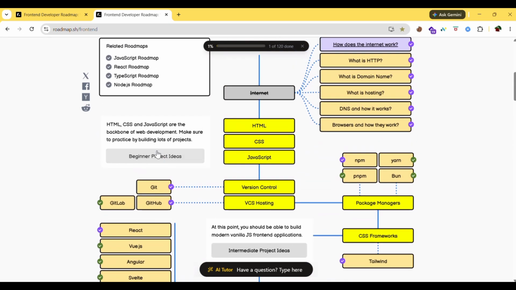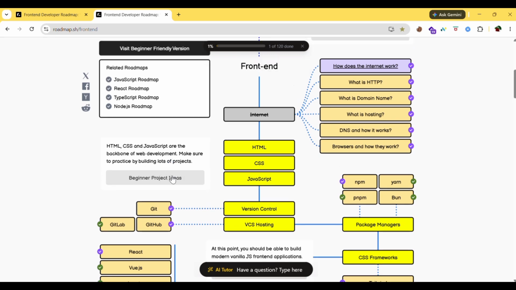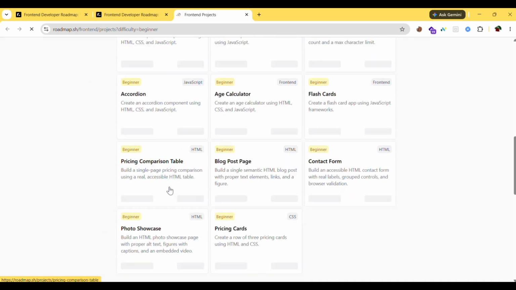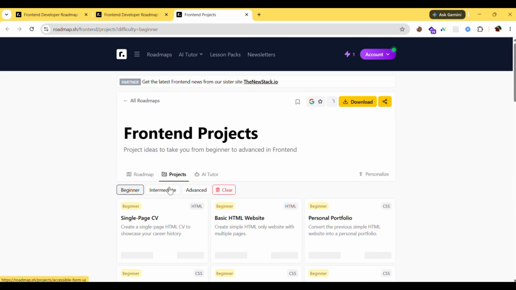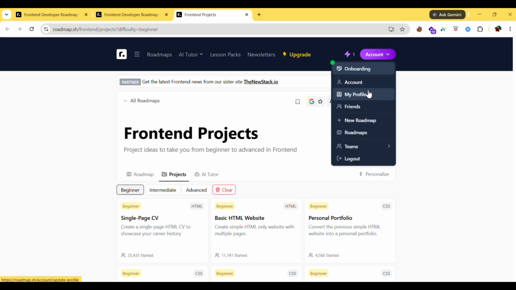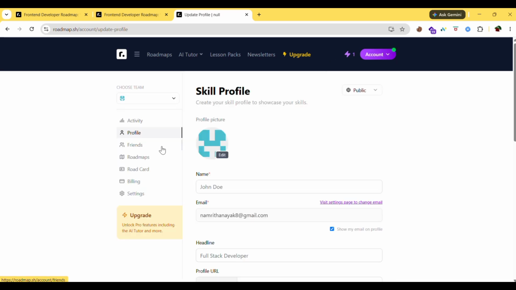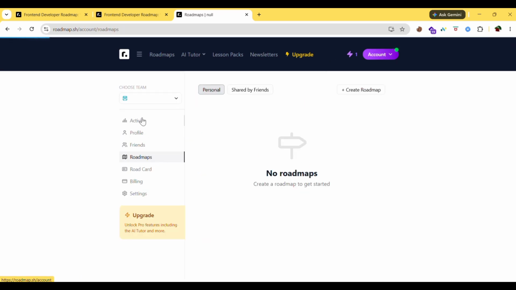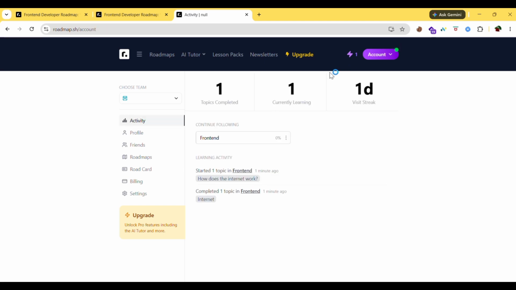And for project ideas, you can click here, beginner project ideas. So these will be projects. You can pick anything and start doing it, and everything will be tracked in this website, so you can check your progress, how far you've gone. You can see your roadmaps here, you can see your activity here, and your streak will be maintained.